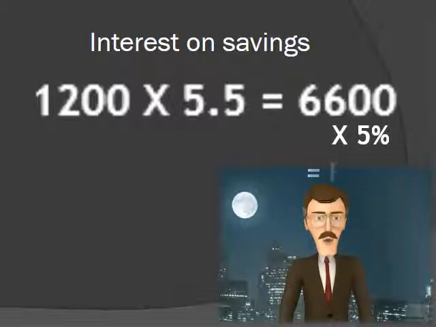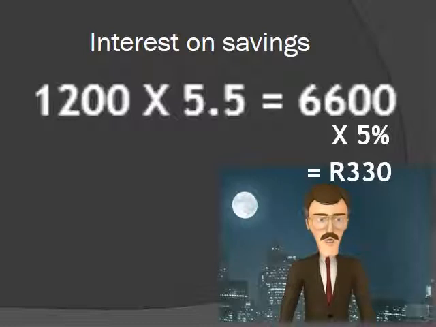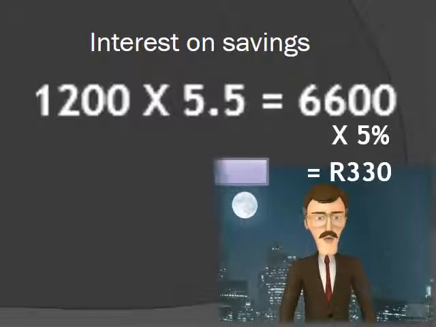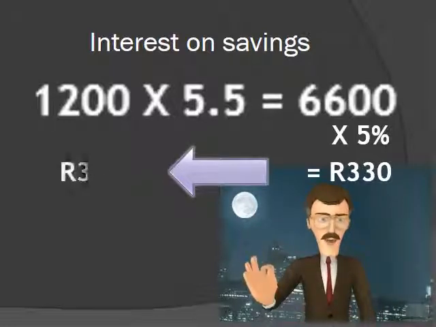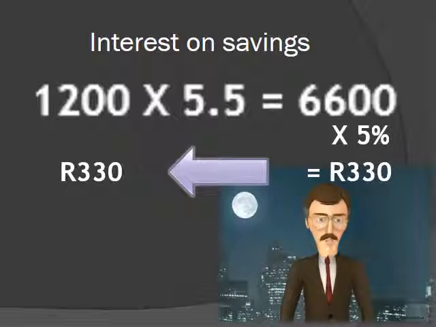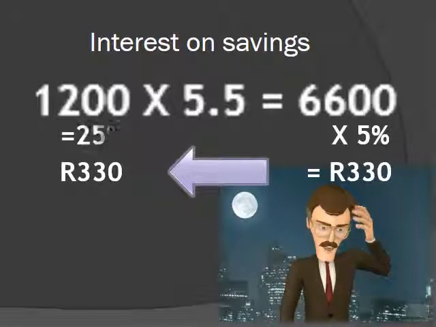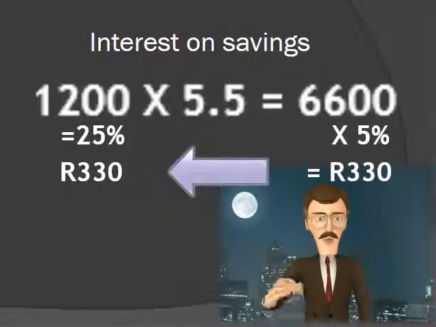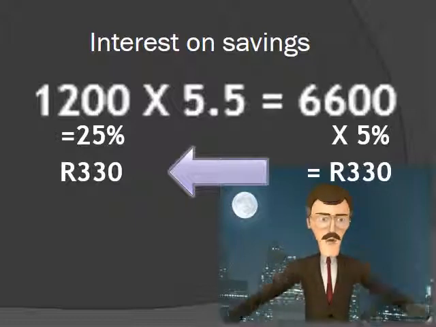If the board of the cooperative, for example, charges this borrower 5%, which is 330 Rand, and gives this to the saver, it means that the saver will get a return on investment of 25%. The board of the cooperative will decide on the rate to charge a borrower from time to time, according to the impact of market forces.